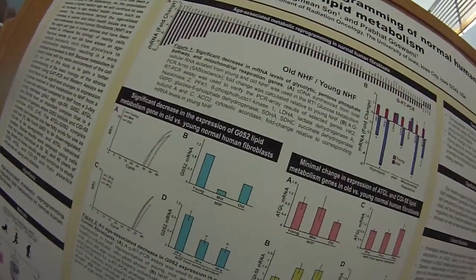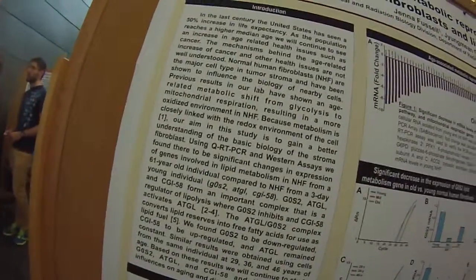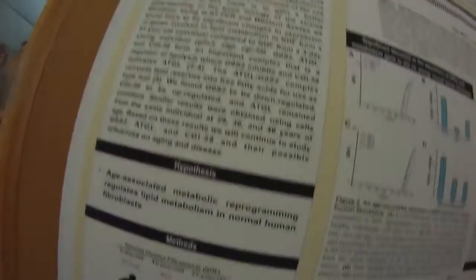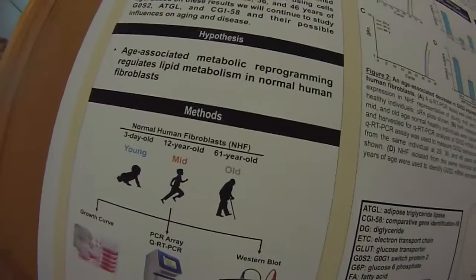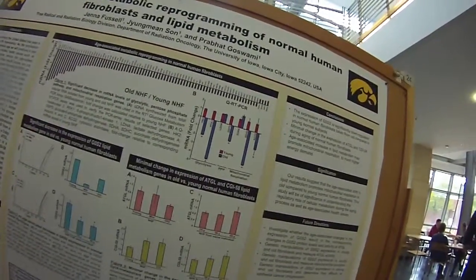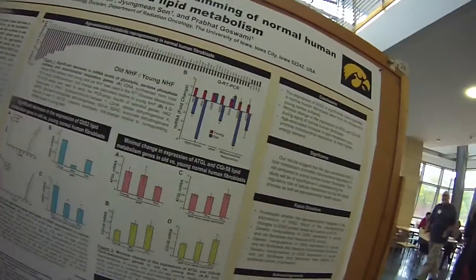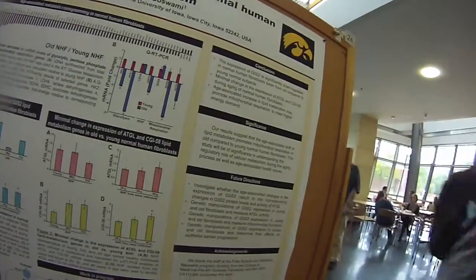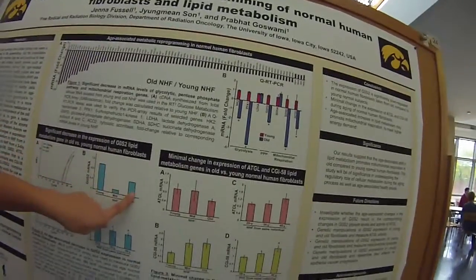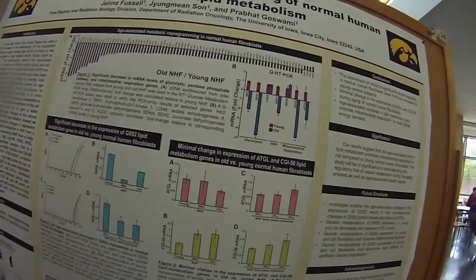So we used fibroblasts from two cell lines. One cell line has fibroblasts at 3 different ages, from 3 different individuals: 3 days, 12 years, and 61 years. We grew these cells out till they reached quiescence, so they're in that G0 stage, and we collected them for qRT-PCR to measure their mRNA expression. And what we found was as we age, our G0S2 actually decreases quite significantly.